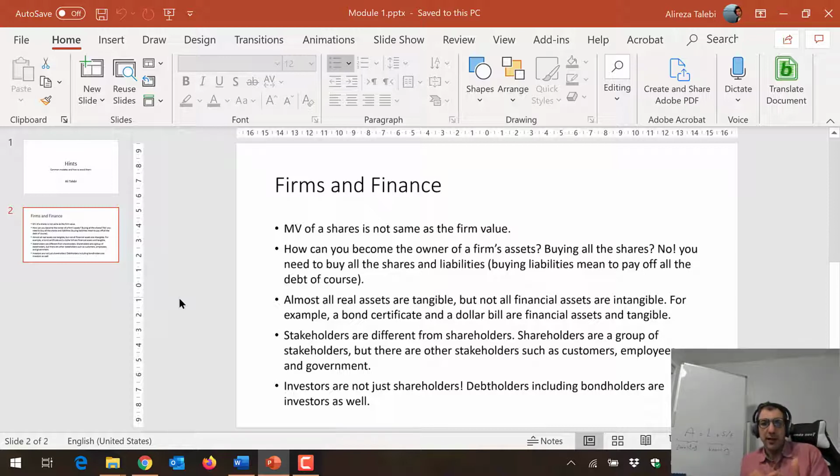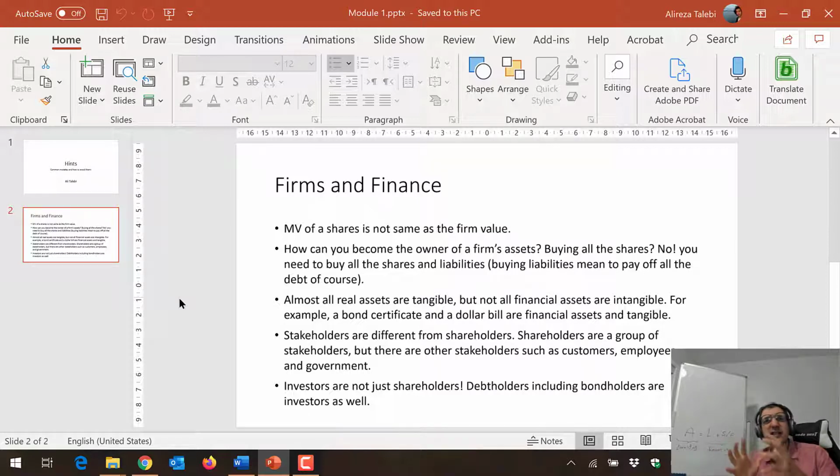Here, for example, I have more information. You see, a bond certificate and a dollar bill are financial assets. However, those are tangible assets. So you can feel them, you can touch them. So be careful. There is a fine line between tangible, intangible, and real and financial assets. So just be careful with that.